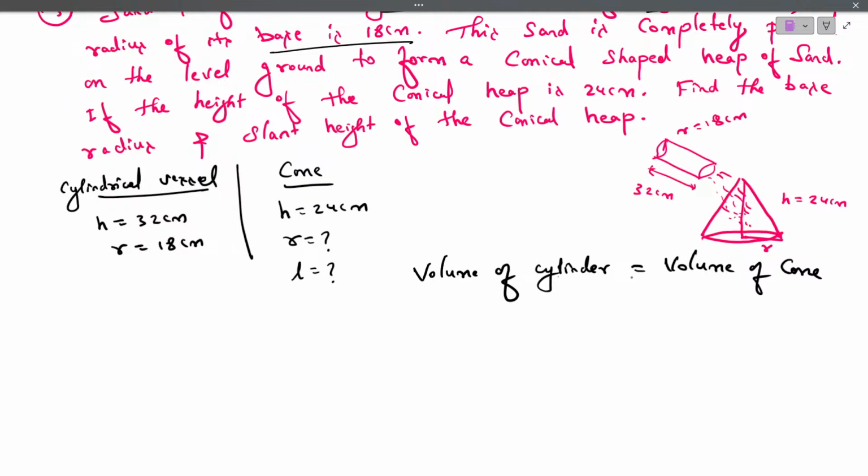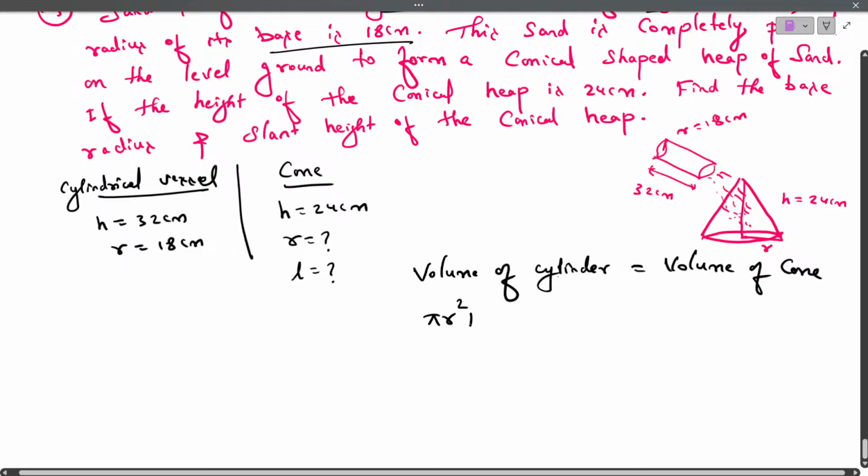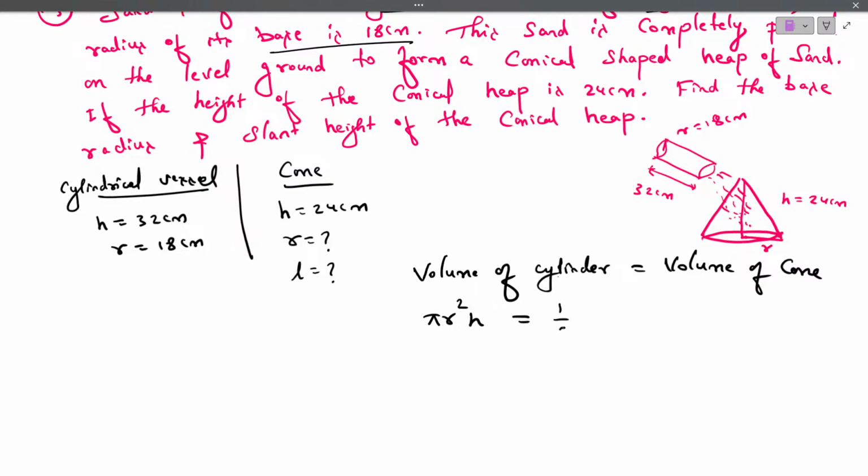Any doubts? Good. So the volume of cylinder is pi r square h is equals to volume of cone is 1 by 3 pi r square h. My dear students, as you can see, the radius of cylinder is 18, but here radius is not same. This radius and this radius, we have lots of difference.